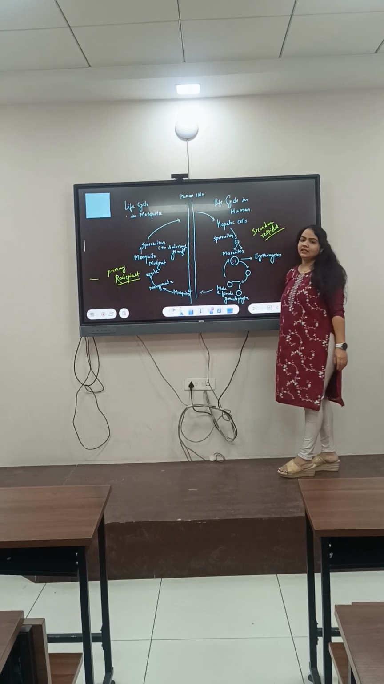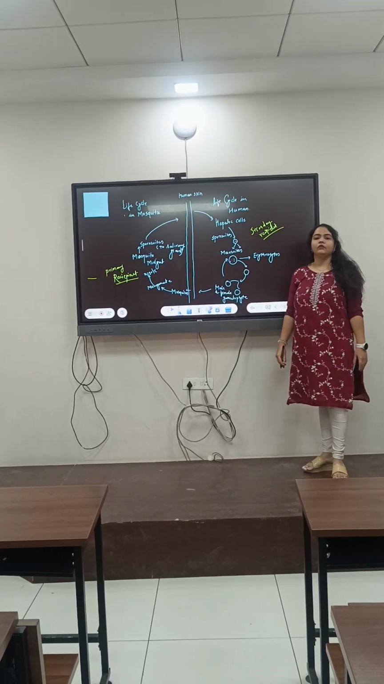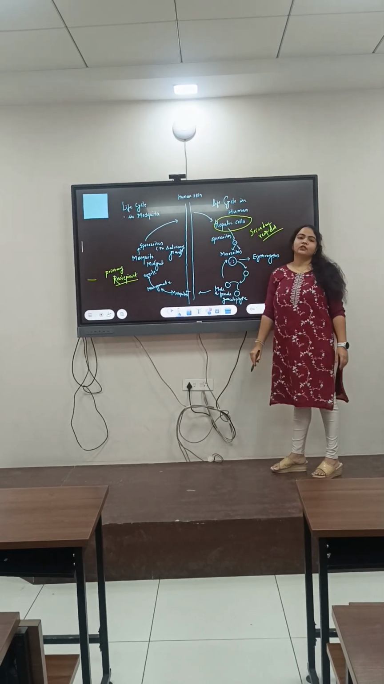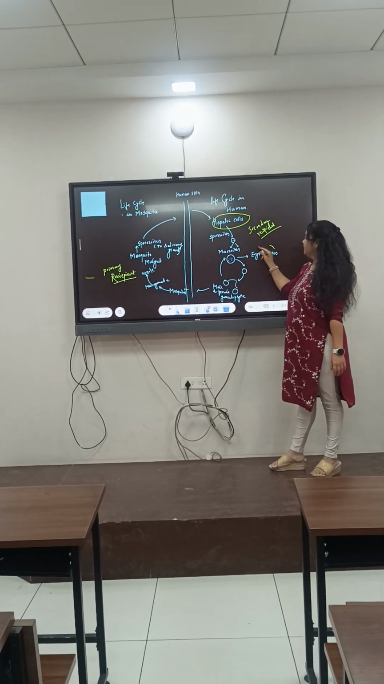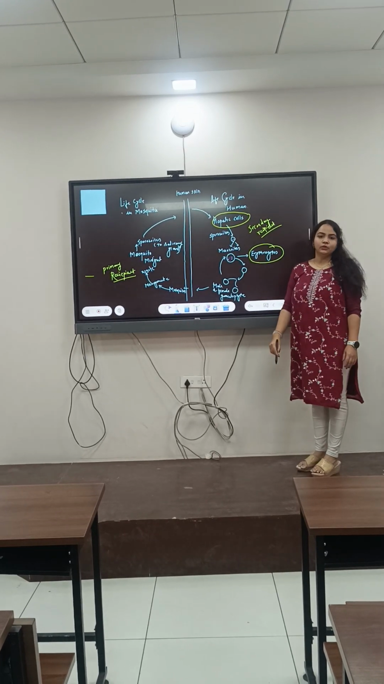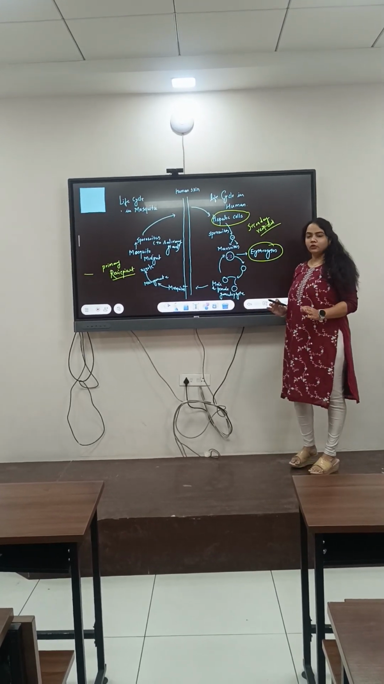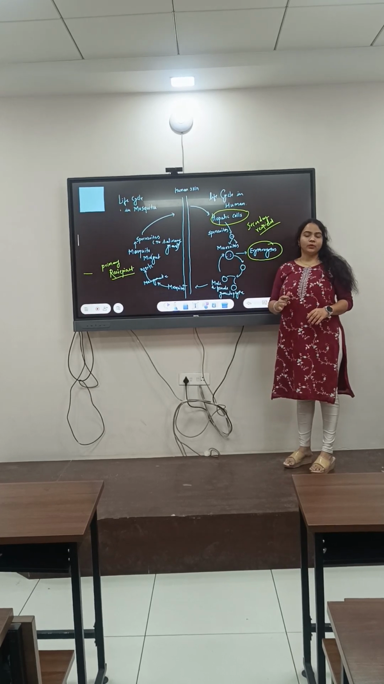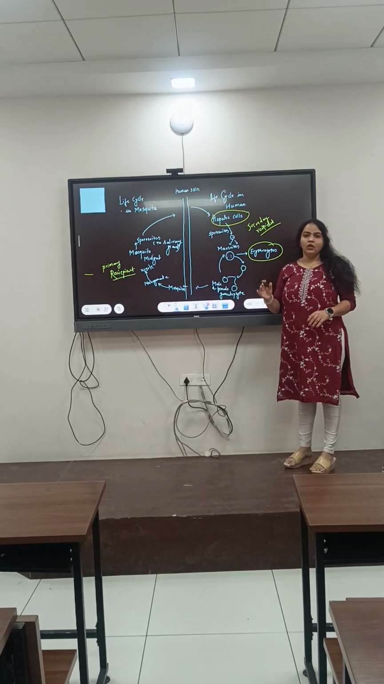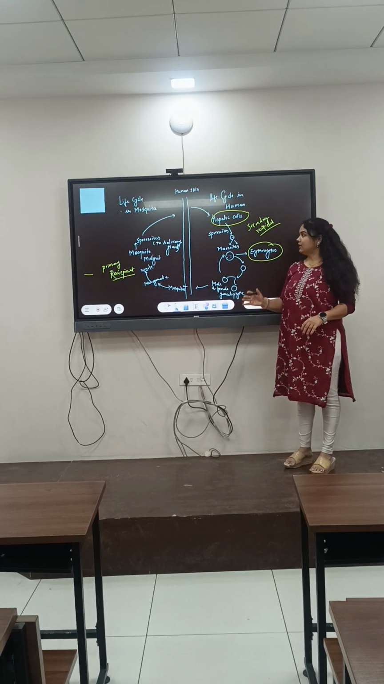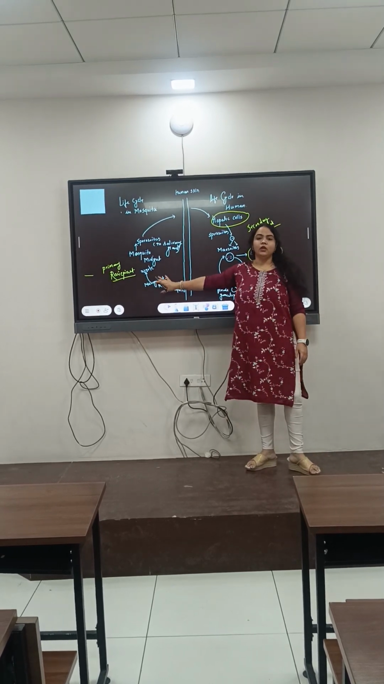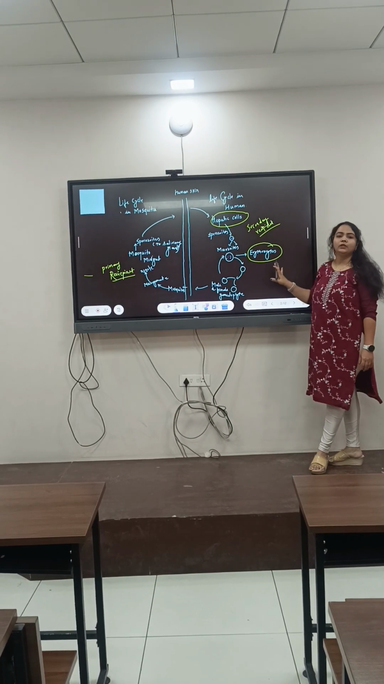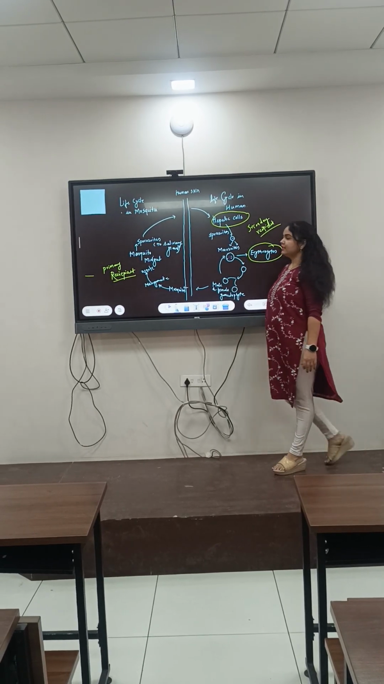Now which cells are going to get infected with the Plasmodium? Basically they are the hepatic cells, the cells of your liver, and the second cells are the erythrocytes. One more thing you need to understand is that Plasmodium can undergo asexual reproduction as well as sexual reproduction. The sexual reproduction occurs inside the body of the mosquito, while the asexual reproduction happens inside the human body. Now understand this.